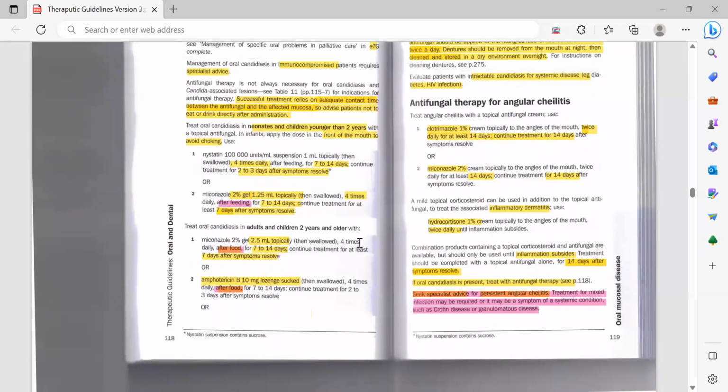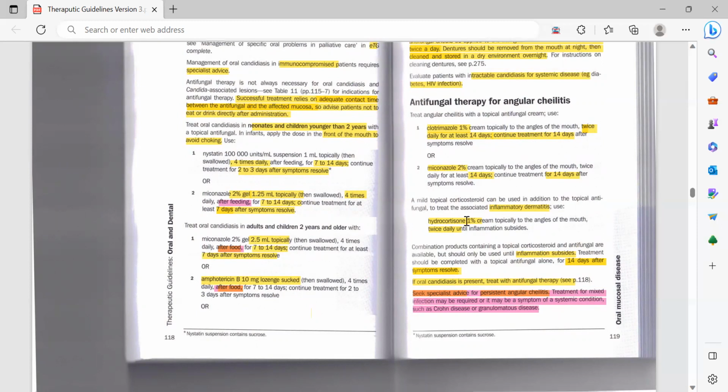So this miconazole and that miconazole are a bit different, as this one is a gel and this one is a cream, and this one is 2.5 ml topically, and here they have not given any percentage amount. For angular cheilitis you need to continue at least 14 days, and for the other candidiasis the patient needs to continue the treatment for at least 7 days.